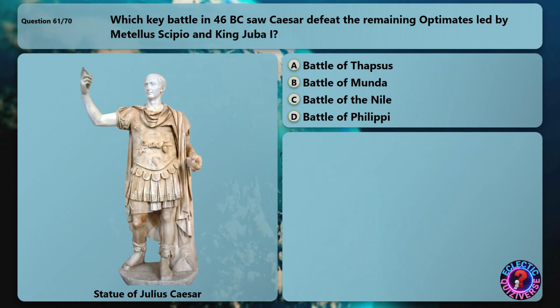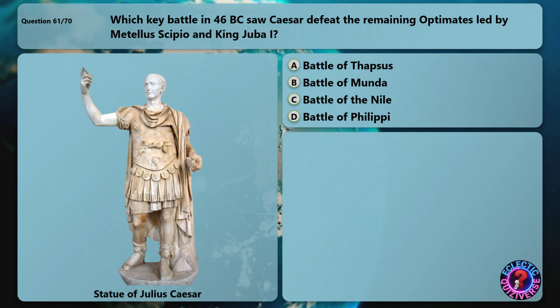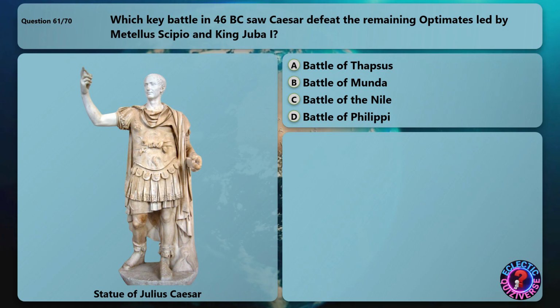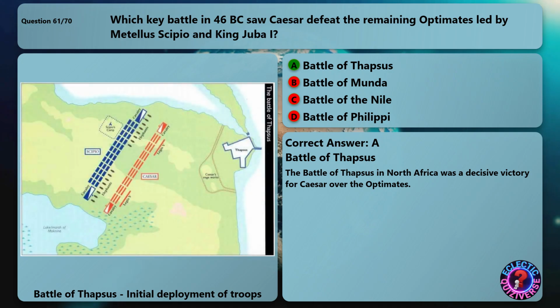Which key battle in 46 BC saw Caesar defeat the remaining Optimates led by Metellus Scipio and King Juba I? The correct answer is the Battle of Thapsus. The Battle of Thapsus in North Africa was a decisive victory for Caesar over the Optimates.